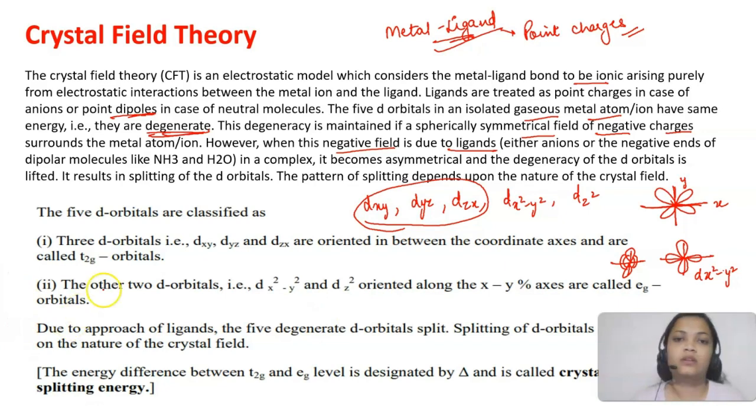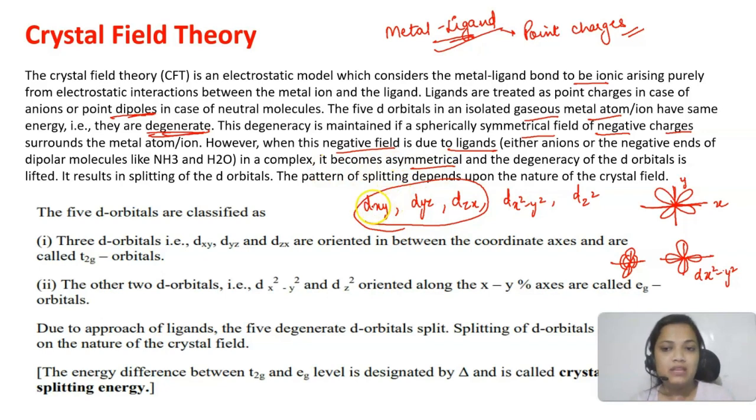When our ligand approaches the metal ion, whether an ionic ligand or the negative dipolar end of molecules like ammonia and water, the field becomes asymmetrical.